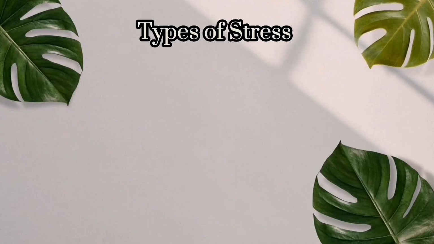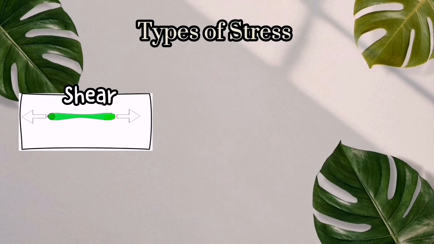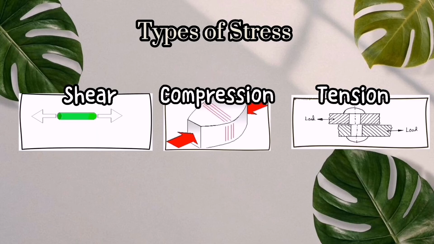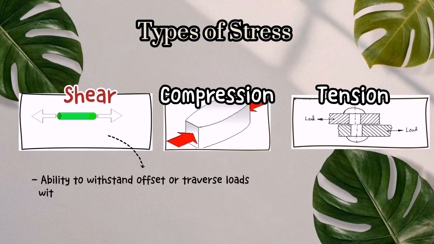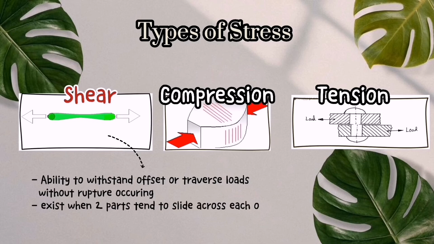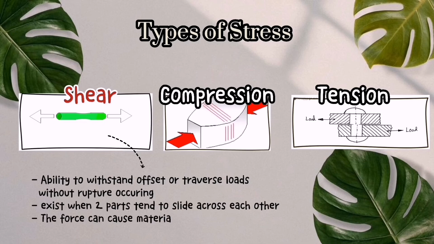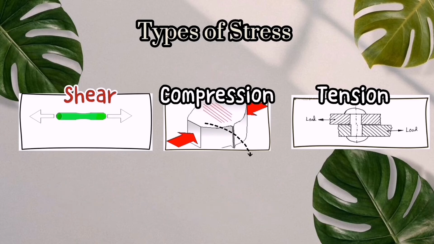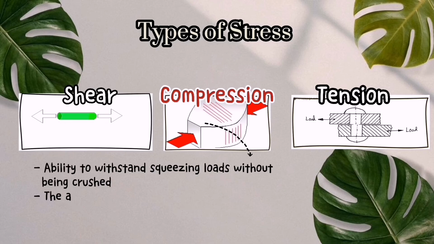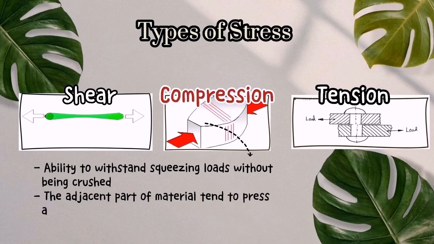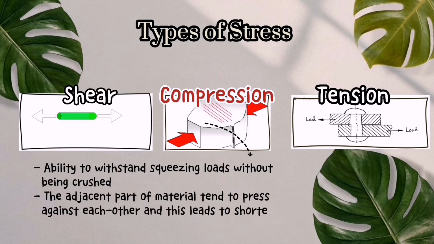Moving on to the types of stress, which are shear, compression, and tension. Shear is the ability to withstand offset or transverse loads without rupture occurring. Shear stress exists when two parts of a material tend to slide across each other. The force can cause the material to bend, slide, or twist. Compression is the ability to withstand squeezing loads without being crushed. The adjacent parts of the material tend to press against each other, and this leads to shortening of the material.